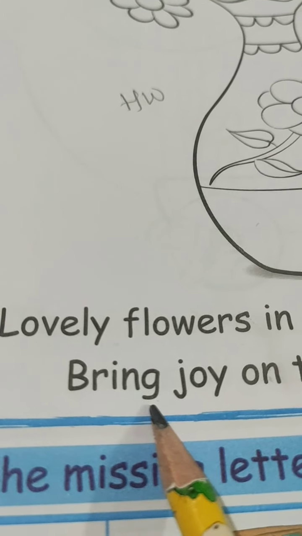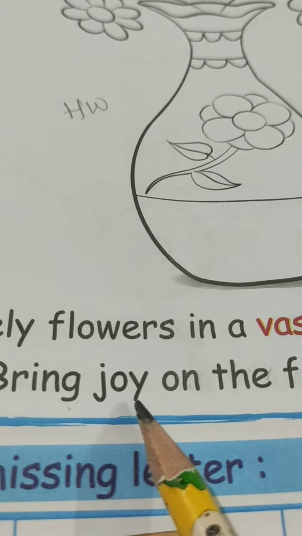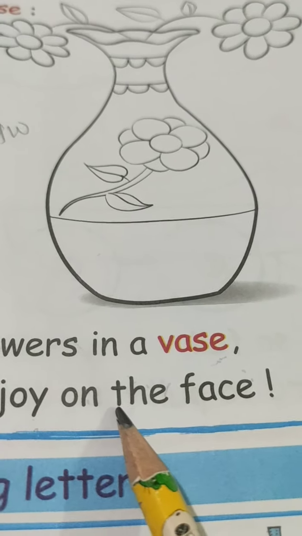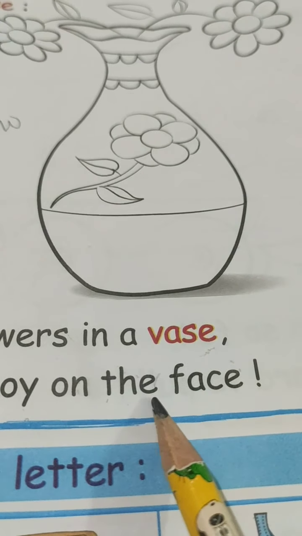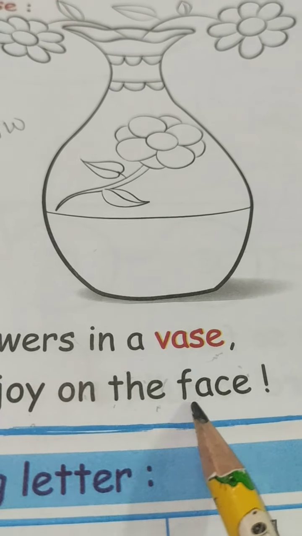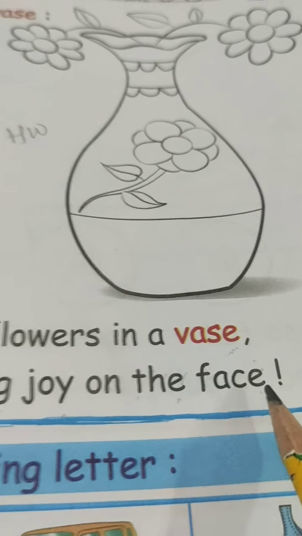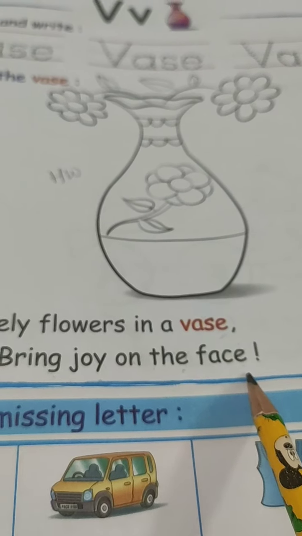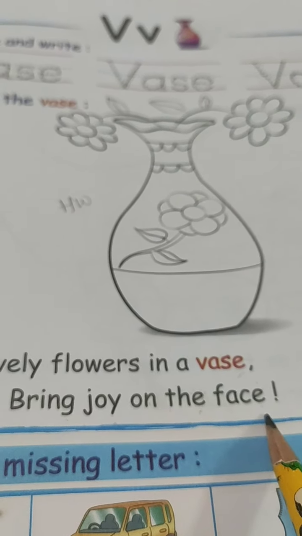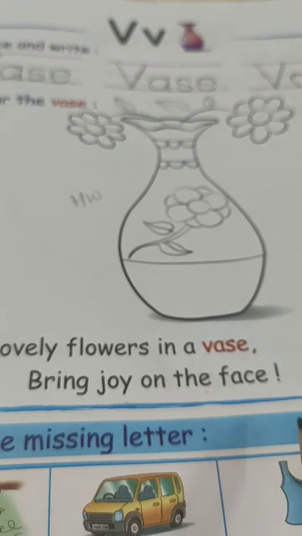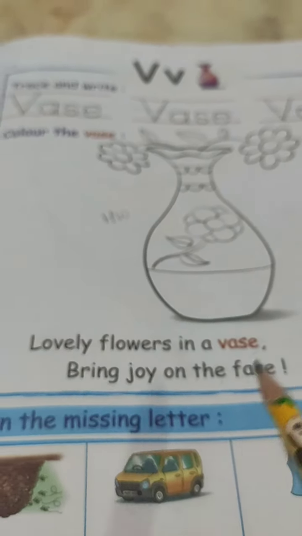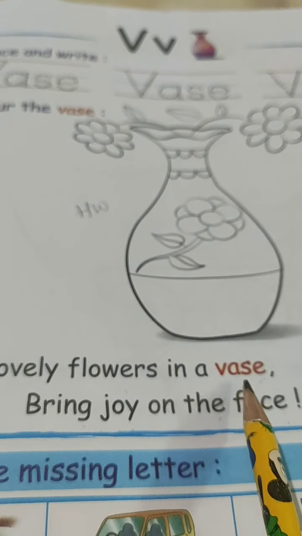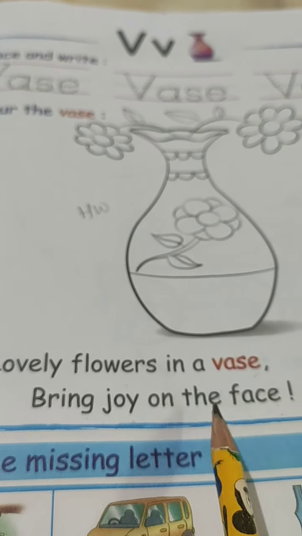B-R-I-N-G, bring. J-O-Y, joy. Joy means happiness. O-N, on. T-H-E, the. F-A-C-E, face. So the sentence is: bring joy on the face. When we see flowers, a smile comes on our face, happiness comes, doesn't it? Yes, so that is the sentence. The full sentence is: lovely flowers in a vase bring joy on the face.